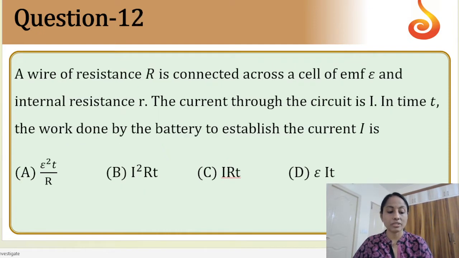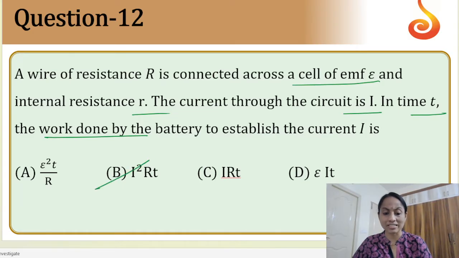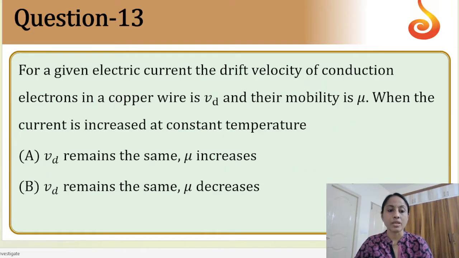Next, question number 12. A wire of resistance R is connected across a cell of EMF E and internal resistance r. The current through it is I. In time t, what is the work done by the battery? This is a very conceptual, direct question. So I square RT, option B is correct. This is the easiest question I found.